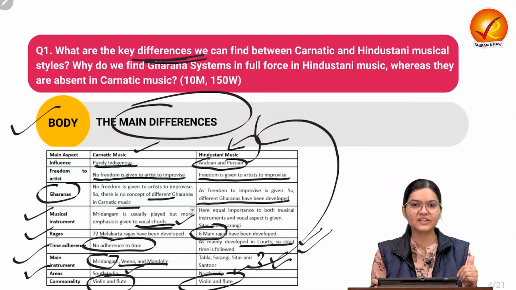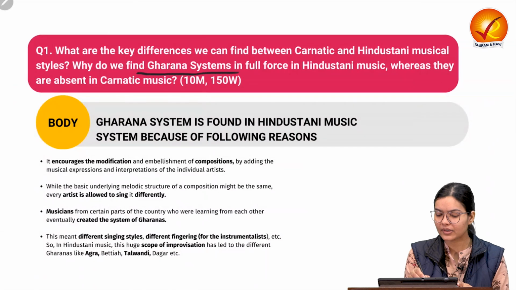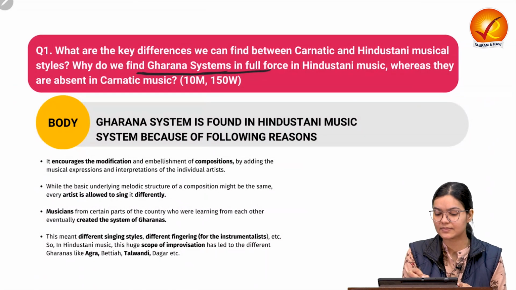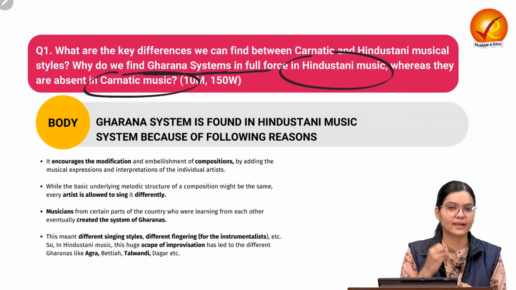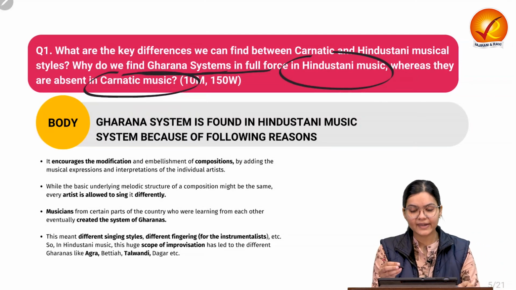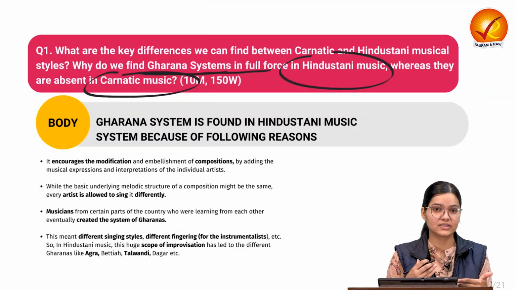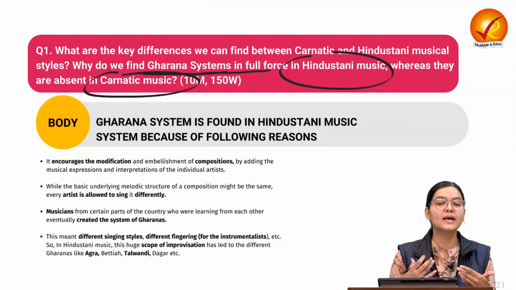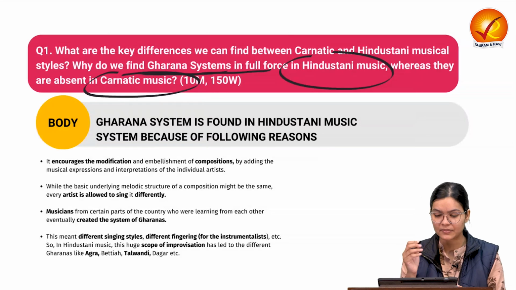Now we have dealt with the first part of the body. Now come to the second part, where we are talking about the Gharana system. Why the Gharana system is prevalent in Hindustani music and why it is absent in Carnatic music. So, as we have discussed, in Hindustani music there is scope for improvisation. The artists have the liberty to improvise the vocals and the instruments. That is why different gharanas evolved in this musical style.